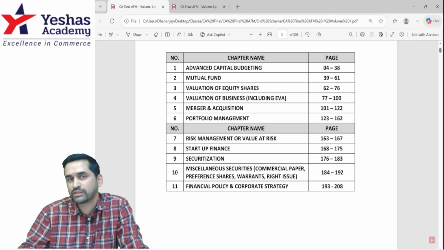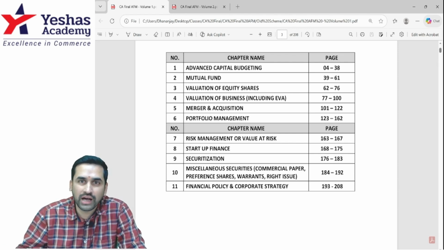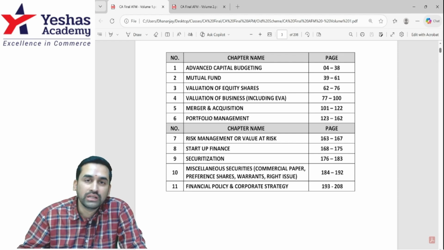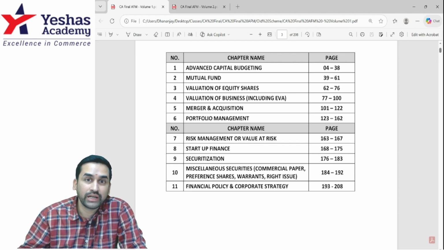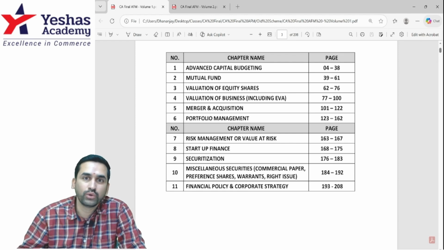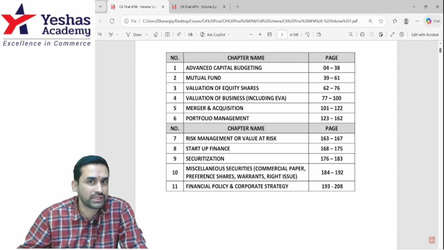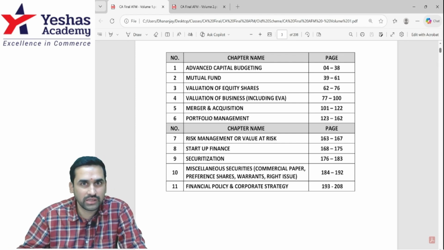Then coming to the next easiest topic, mutual fund. They always ask a question on mutual fund. Most of the times the question will be very easy. There are one or two reverse working type of questions where they'll give you the annualized rate of return and the NAV on the date of sale of the units, and they want you to find out how much was the original investment made many years ago. One such video is already uploaded on the Yeshas Academy YouTube channel. You can take the help of that.